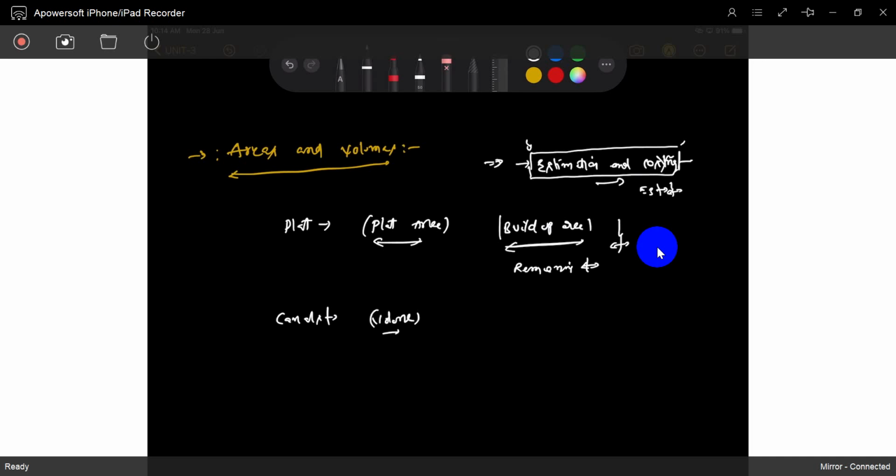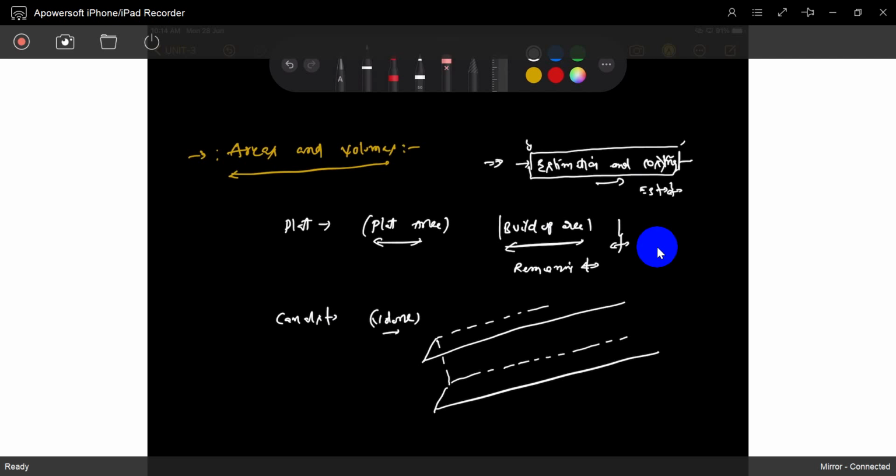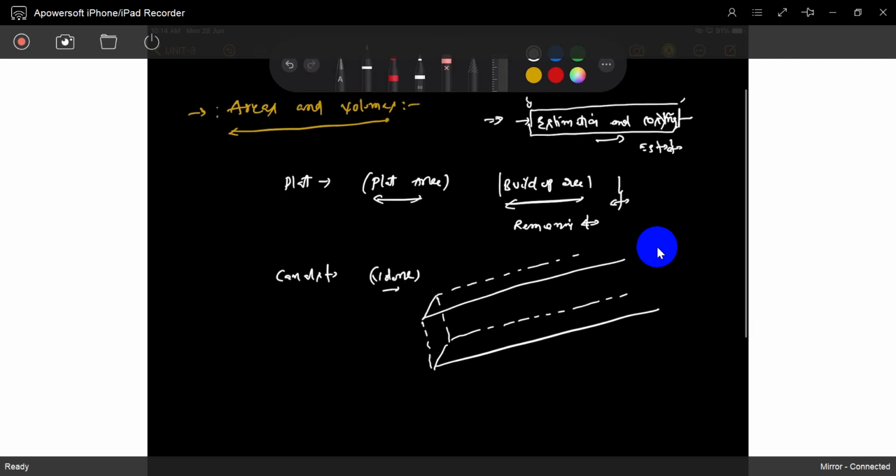A canal is something like this, with this much height, maybe this is a plane. How much volume do we have to dig, or do as earthwork?